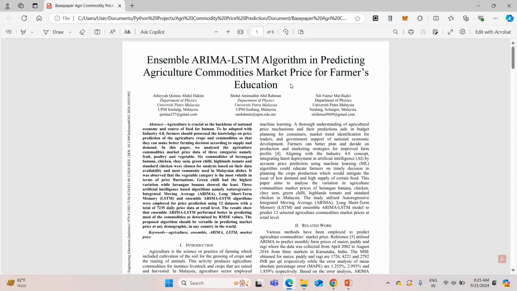From the title itself, we come to know that this project is going to predict commodity prices to help the farmers. If a farmer is going to harvest something in the near future, he doesn't know whether the price will increase or decrease. In some cases, if he harvests something but the price has decreased by harvest time, it will lead to a huge loss.